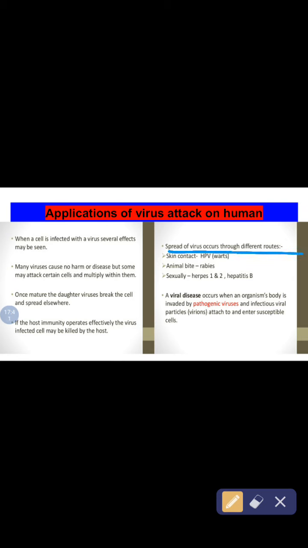Viruses spread through different routes: skin contact, animal bite, and for example herpes 1-2, hepatitis B. A viral disease occurs when an organism's body is invaded by a pathogenic virus, and infectious viral particles, virions, attach to and enter susceptible cells.